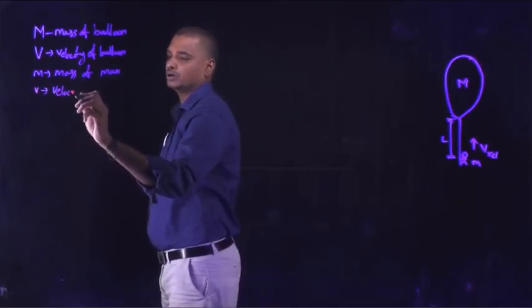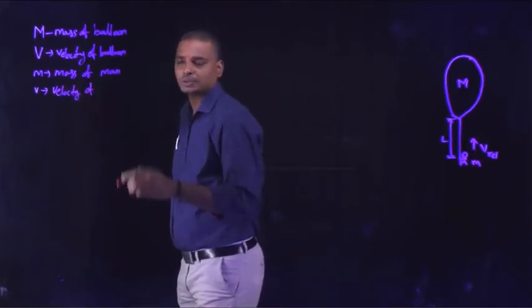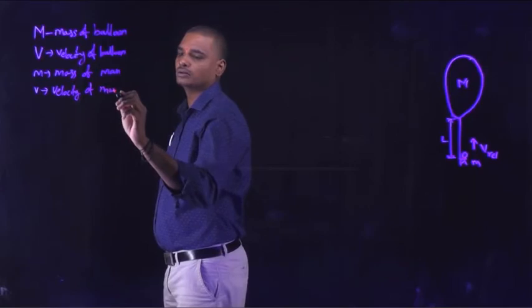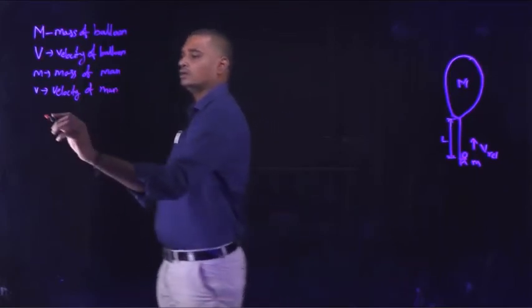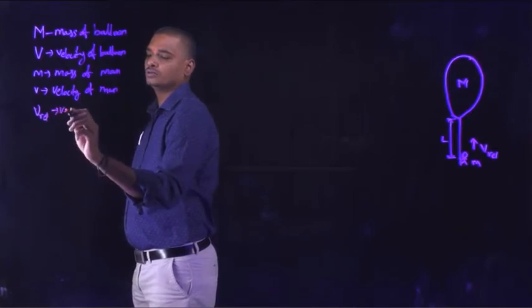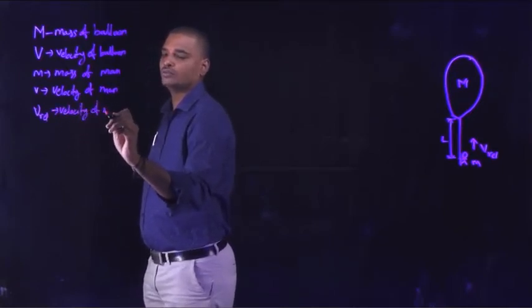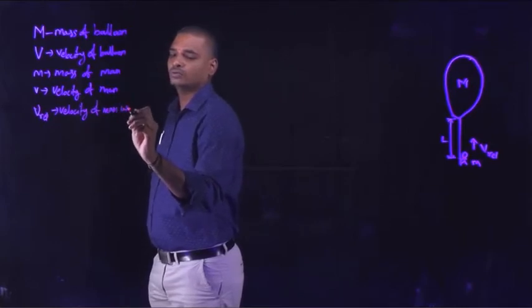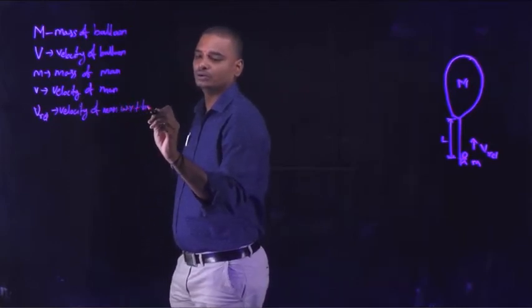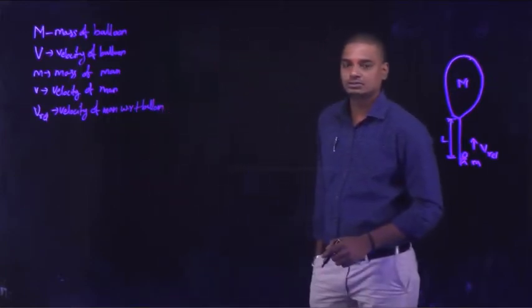Capital V and small v are the velocities with respect to the ground. And v relative is the velocity of the man with respect to the balloon. So this is the given question.